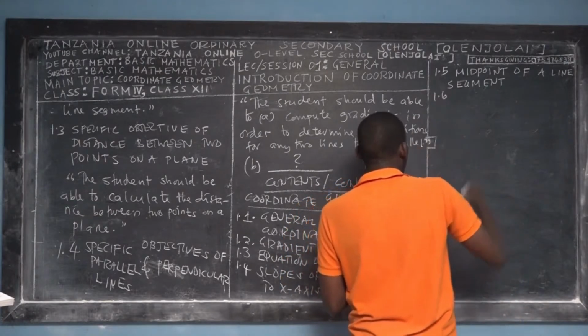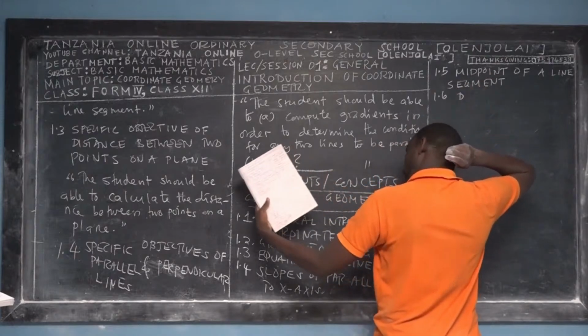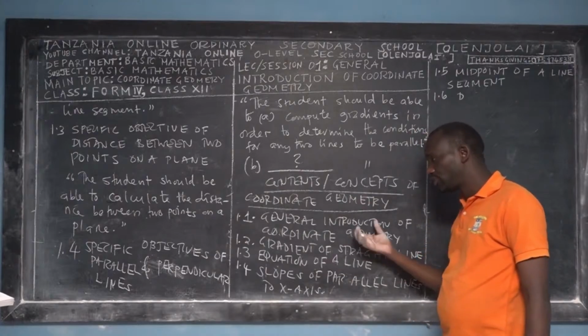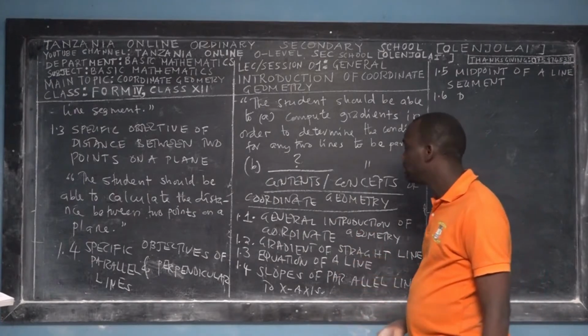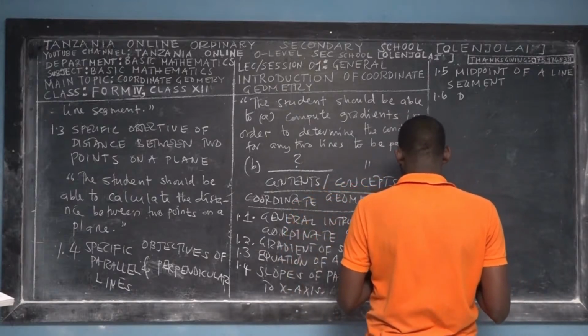So it means 1.1 to 1.4 is all about the first subtopic, equation of a line. Hence 1.6 will teach you about the second subtopic.